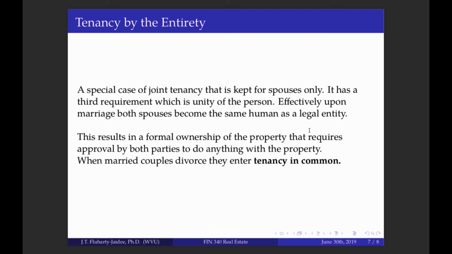Okay, so basically, the wife gets everything that the husband owned in real property if it is joint tenancy by the entirety. Okay? If the individuals divorce, they enter what is called tenancy in common. So we revert back to tenancy in common. Effectively, each individual has their own rights in the property. It is split 50-50. So if you have ever seen divorces occur, you may read legal documents that say, oh, they received 50-50 of the rights in this property. And the reason is because they were joint tenants, and then when they filed for divorce, they became tenants in common.